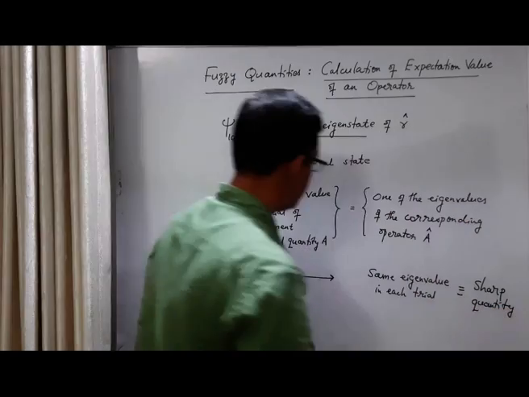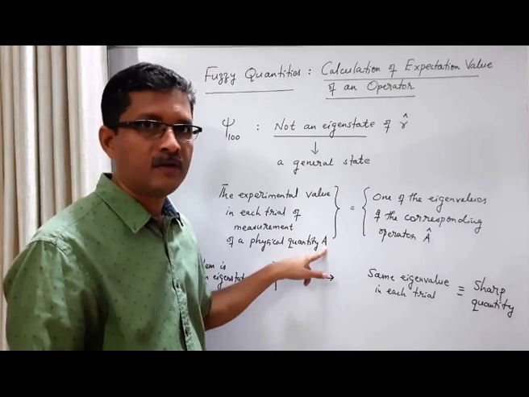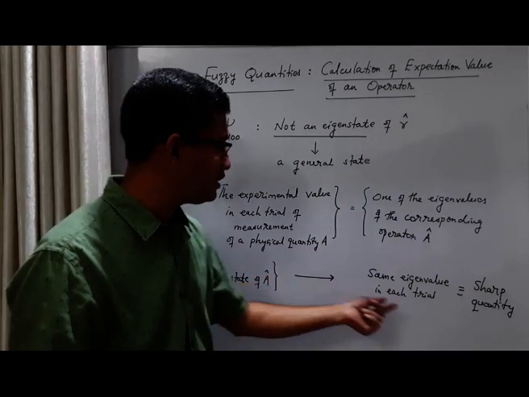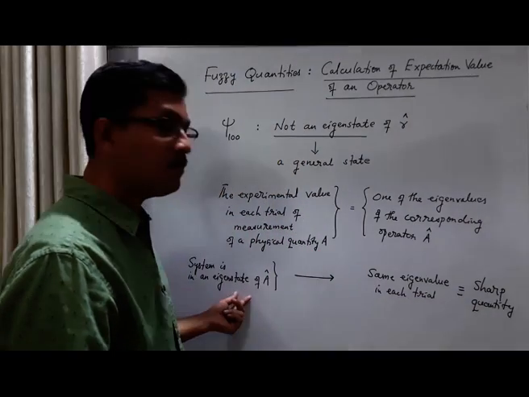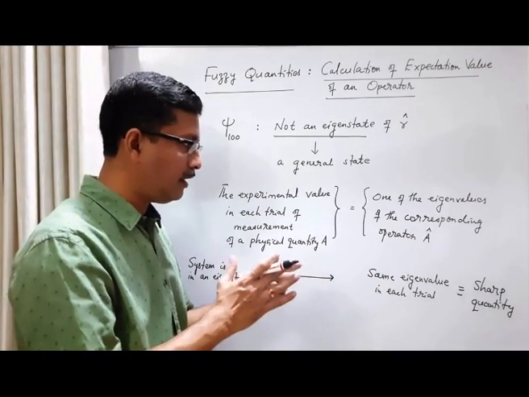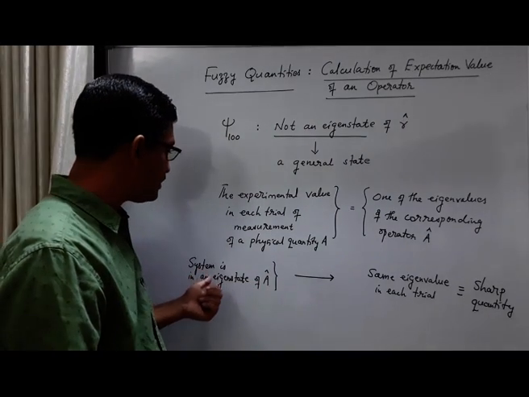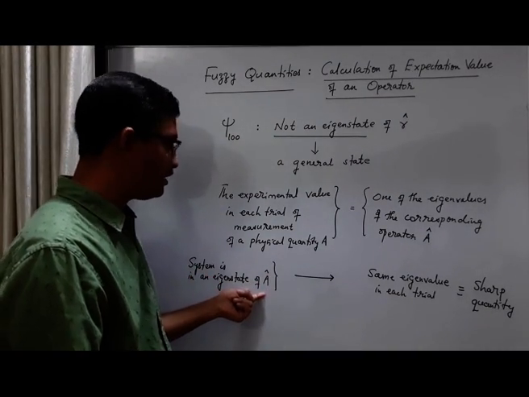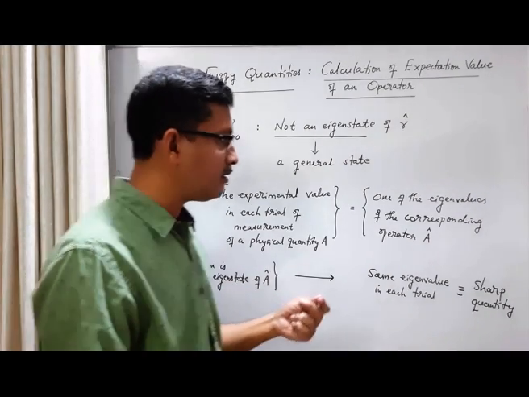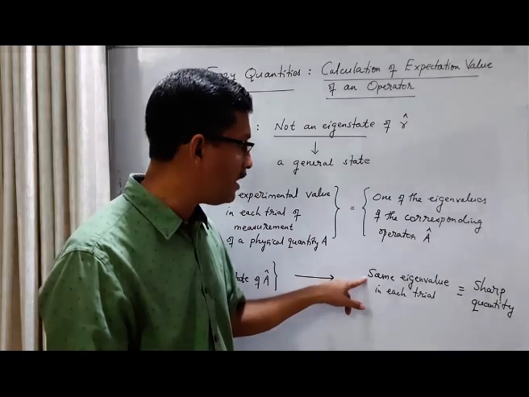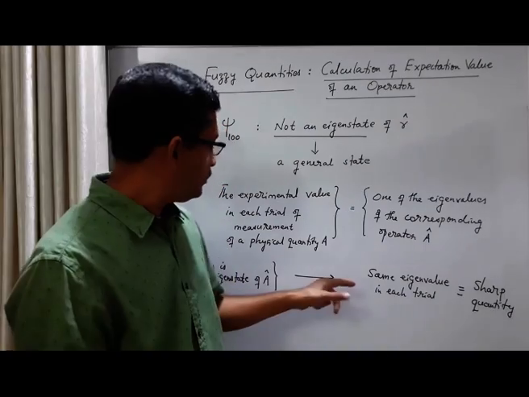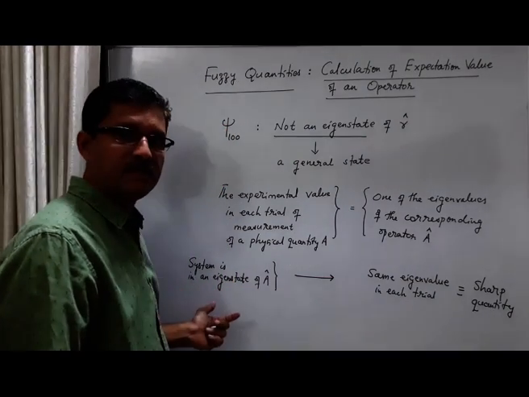When we say that this physical quantity A is sharp, this is what we have underlined in one of our previous classes: a physical quantity is sharp in its own eigenstate. A physical quantity becomes sharp, that means each trial gives the same value, when the system is in an eigenstate of the corresponding operator. Now we have added what this value is: it is the same eigenvalue in each trial. So this is the situation when the system is in an eigenstate of A.